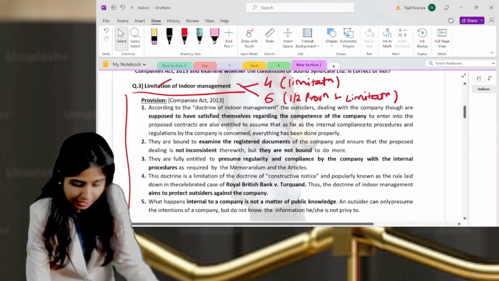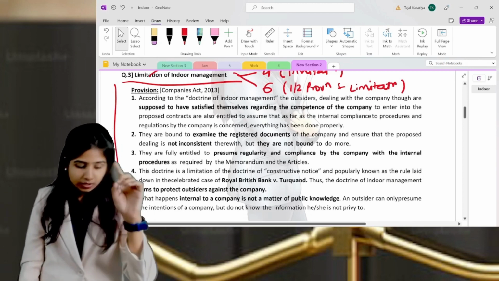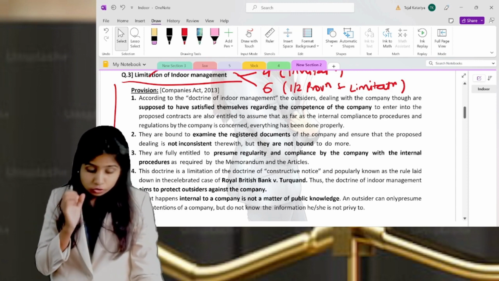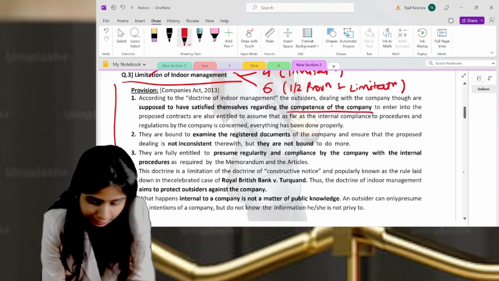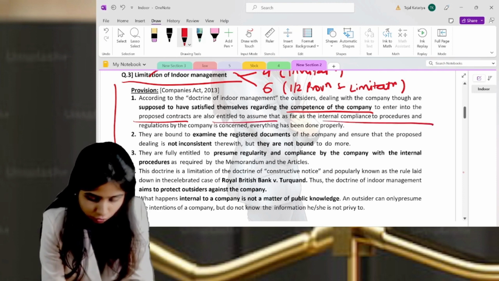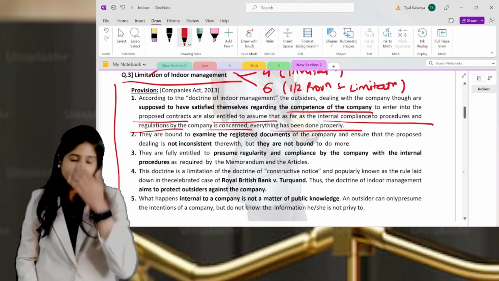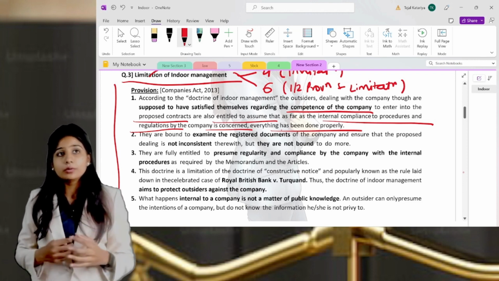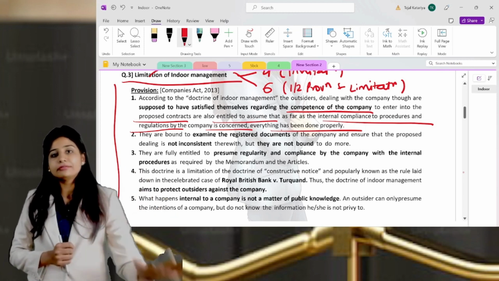So first of all, understand what I have written in the 5 points which are there in your provision part. The first point is: according to the doctrine of indoor management, the outsiders dealing with the company, though supposed to have satisfied themselves regarding the competency of the company to enter into the proposed contract, are also entitled to assume that, as far as the internal compliance to the procedures and regulations by the company is concerned, everything has been done properly. Basically, the MOA and AOA are public documents, which normally whosoever is dealing with the company should have knowledge of.